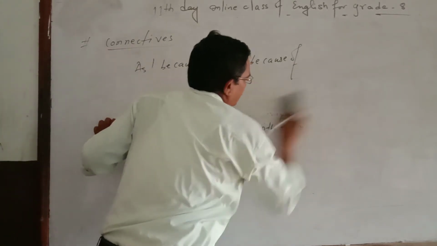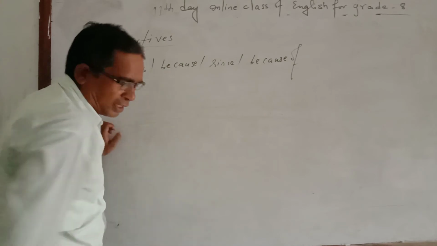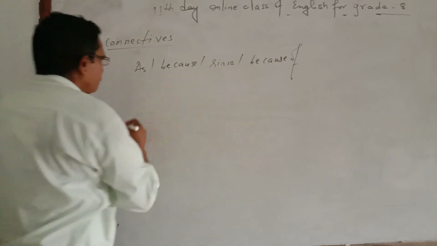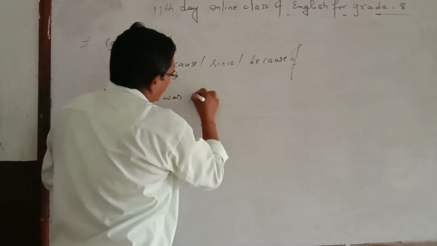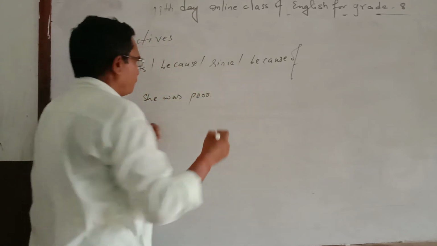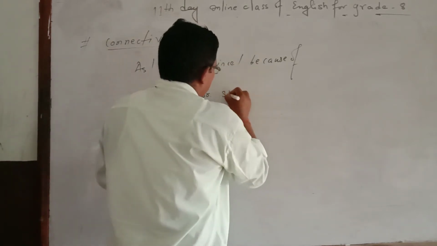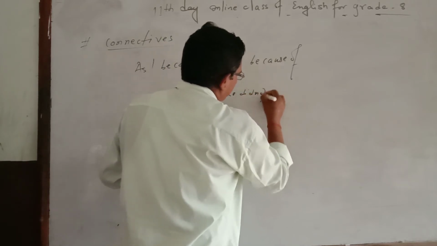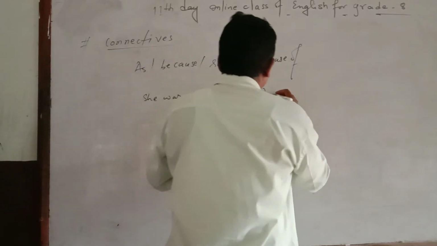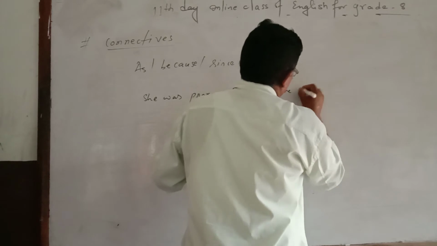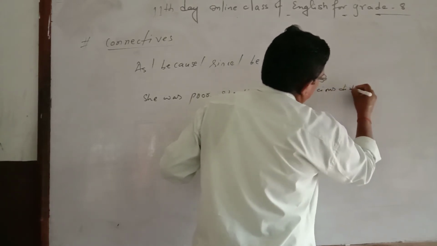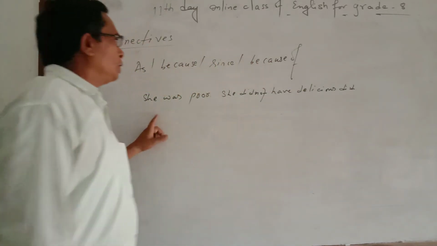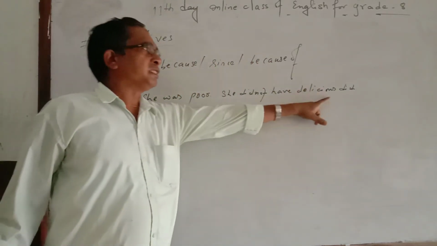Similarly, this is the third example I am about to give you here. She was poor, she did not have a delicious dish.